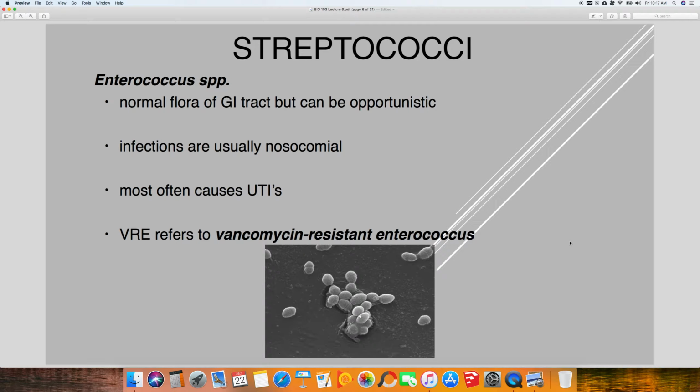Okay, Enterococcus, again, these are still gram-positive. These are normal flora of the GI tract. They're associated with things like UTIs, typically nosocomial urinary tract infections, and then VRE. So definitely know what VRE stands for, and that stands for vancomycin-resistant Enterococcus.